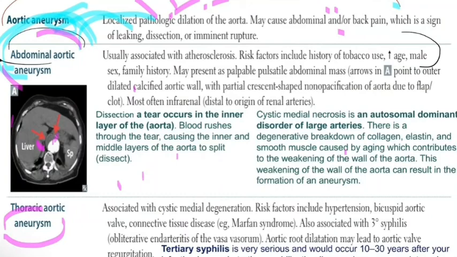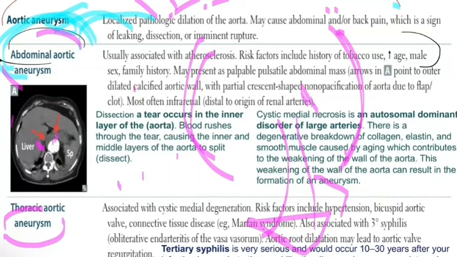Aortic root dilatation may lead to aortic valve regurgitation. You know that if you have a dilated blood vessel, the dilated aorta will cause the aortic valve not to close properly. So you will have regurgitation to the heart, the blood going back again to the heart.